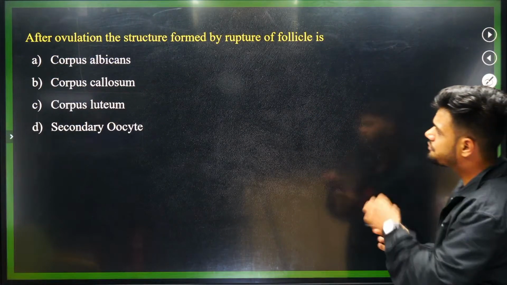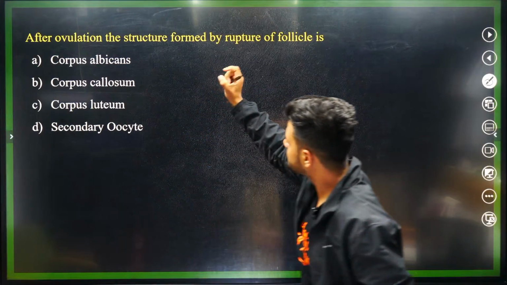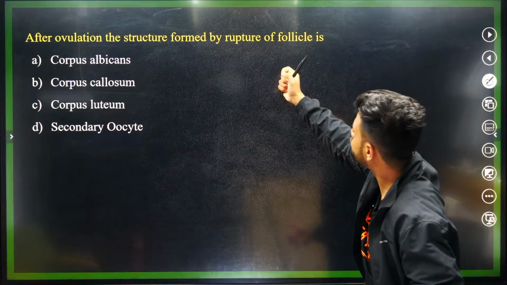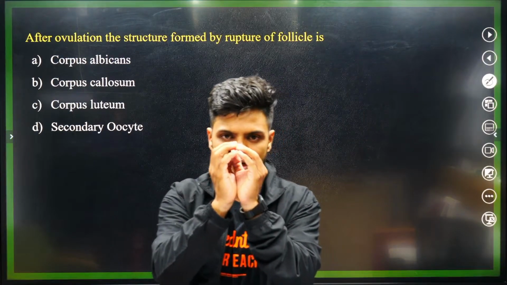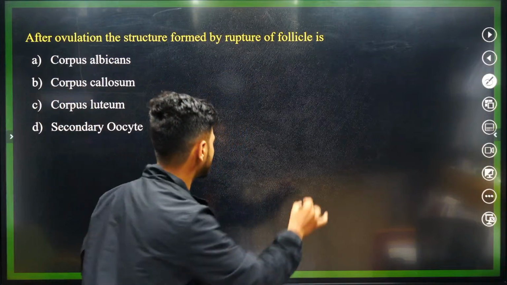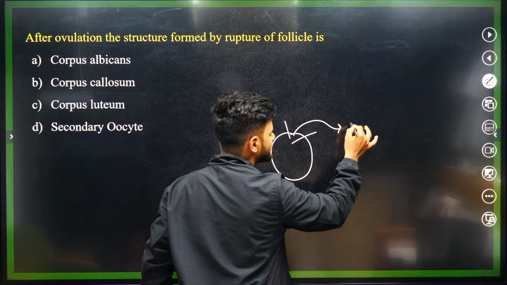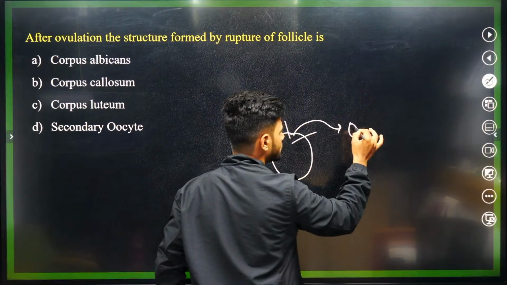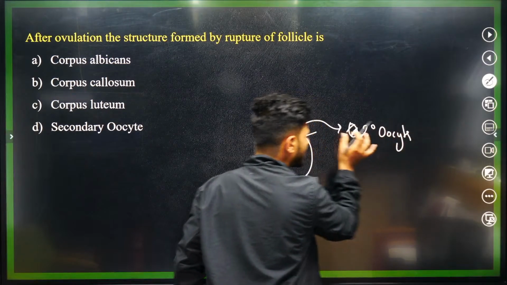Next question. After ovulation, on the 14th day, because of LH surge, the structure formed by the ruptured follicle is. Look, we have the Graafian follicle. When the Graafian follicle ruptures, the secondary oocyte comes out. It is rupturing open and the secondary oocyte is released.